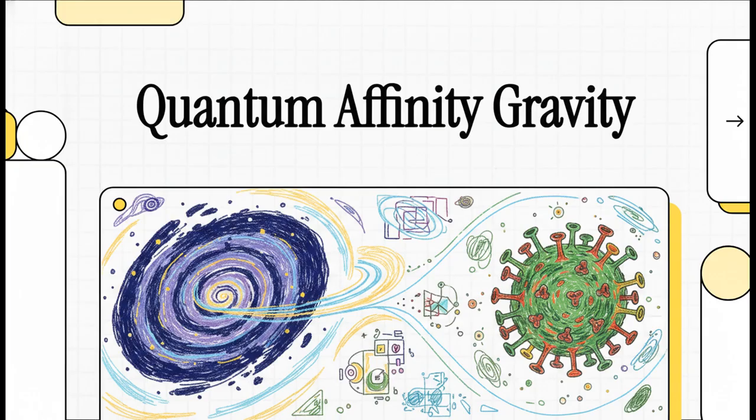We're talking about starting way out at the macro scale of galactic cosmology, literally how entire galaxies rotate, and then zooming all the way down to the micro scale of a microscopic viral pathogen. It's a dense, incredible journey, and we're going to unpack exactly what the source documents are proposing, step by step, using their own data and mathematical models.